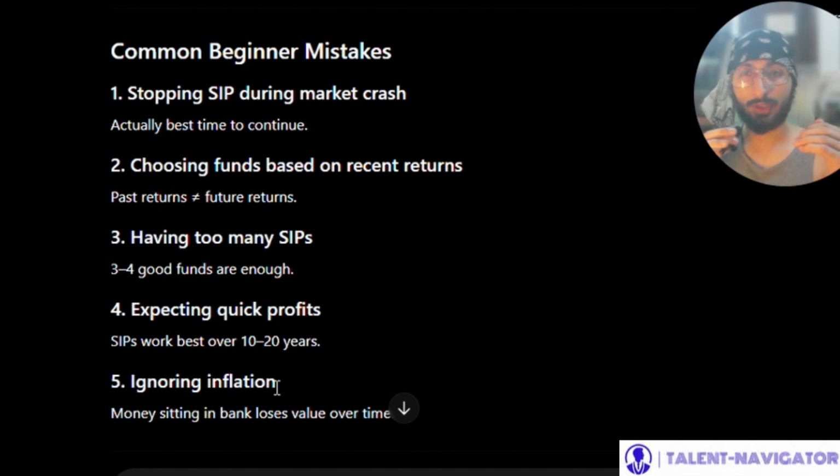Second is choosing funds based on recent returns. Past returns are not equal to future returns, so do keep that in mind. Third, having too many SIPs. Three to four good funds